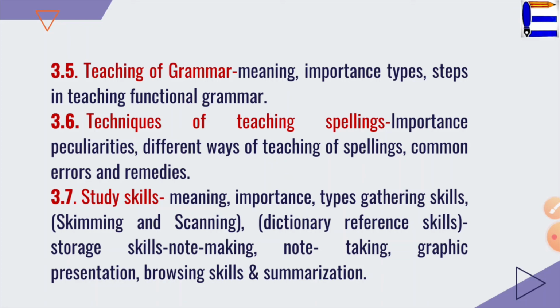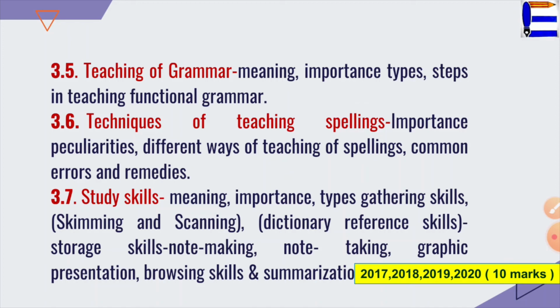So now on this topic, what you get to learn is the meaning, importance and types of skills, wherein you get to learn about the gathering skill, storage and retrieval skills. And this topic had appeared as questions in the year 2017, 18, 19 and 20, and all the 4 years it was presented as a 10-marker question.